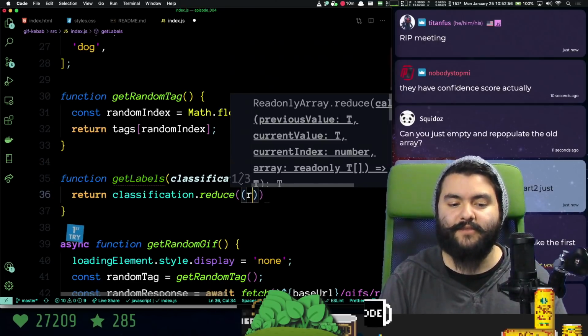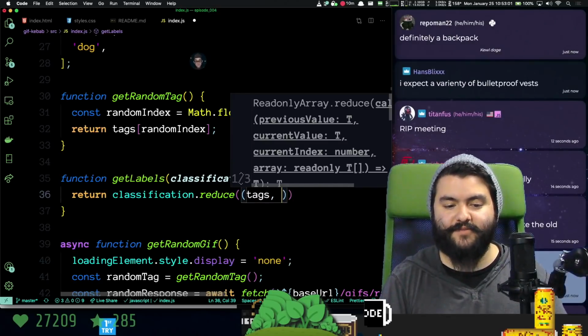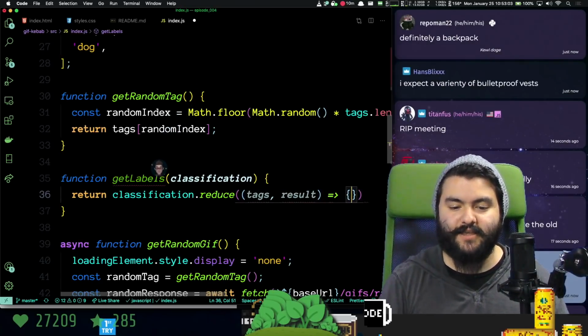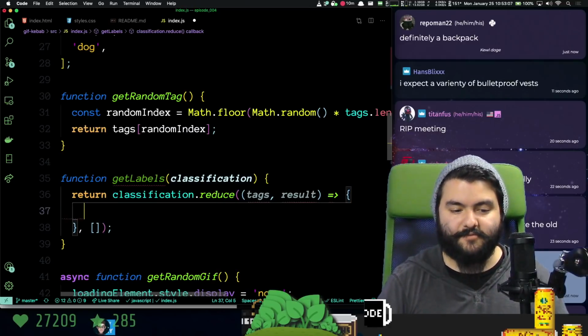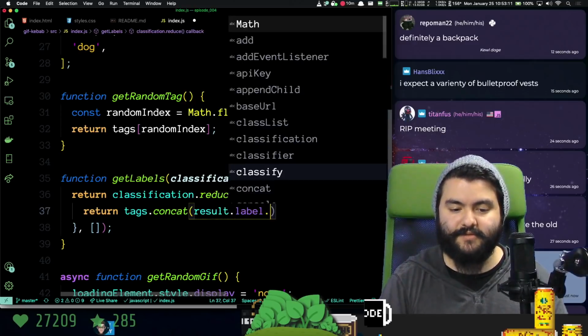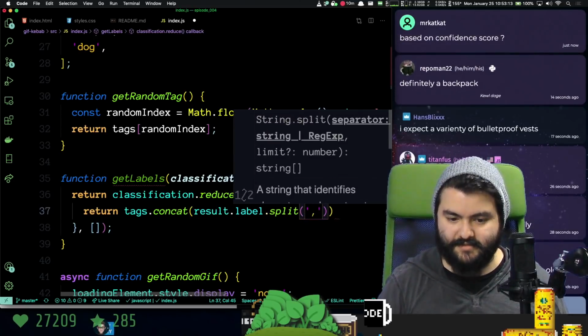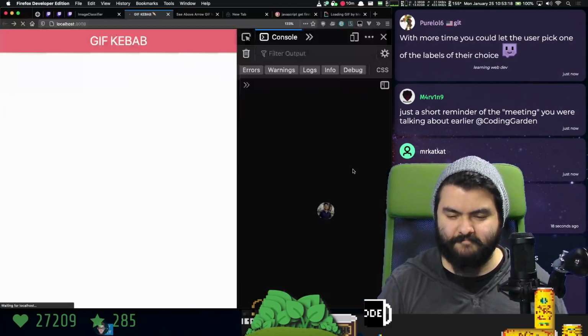We'll call this tags, and we have the specific result. We're going to reduce this whole thing to an array. And so we'll return tags.concat with result.label.split on commas and a space. Something like that.